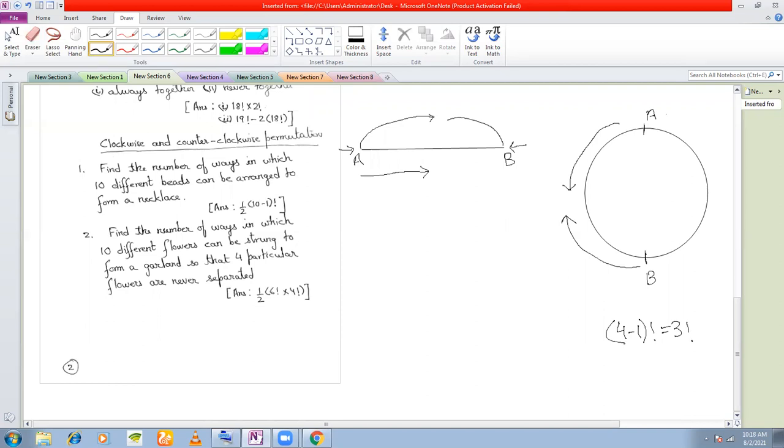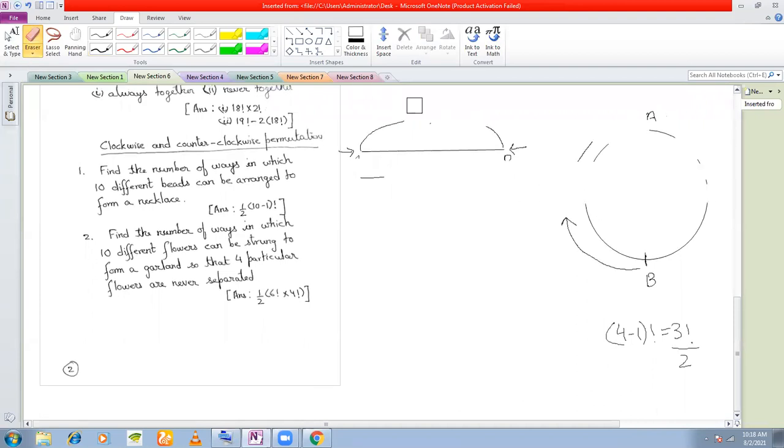But whether I start from the right hand side or whether I start from the left hand side, I'll make the same garland. The arrangement of the flowers will be the same. So therefore, since the anti-clockwise and the clockwise arrangements are not distinguished, I will have to divide this by 2. Right? Understood? Yes, sir. So that is the difference between making a garland and circular arrangements.